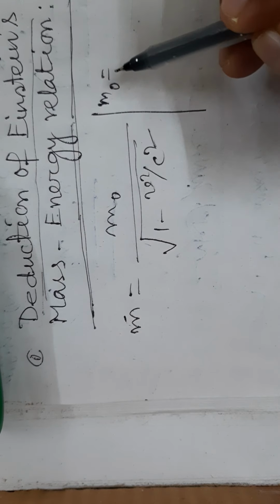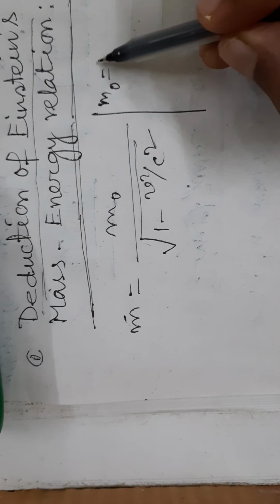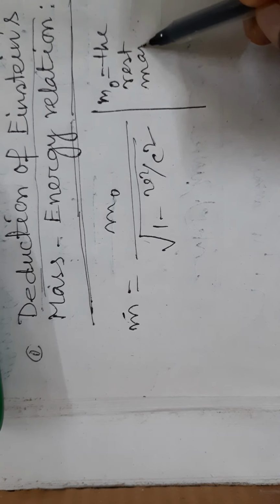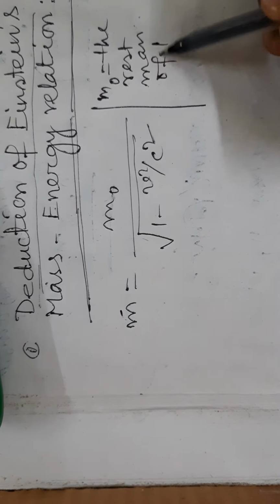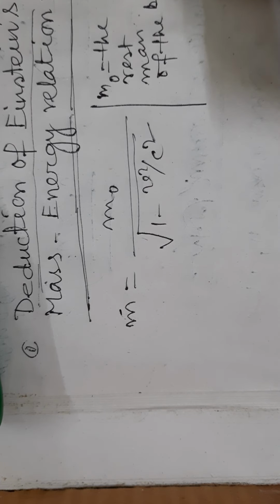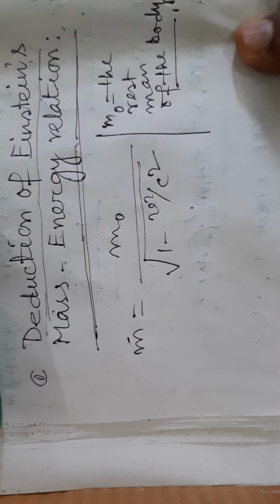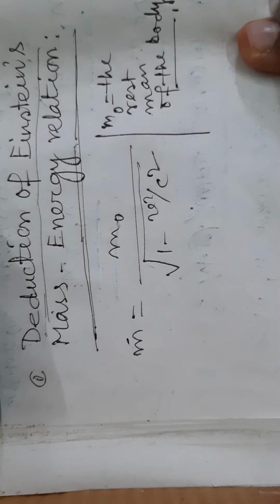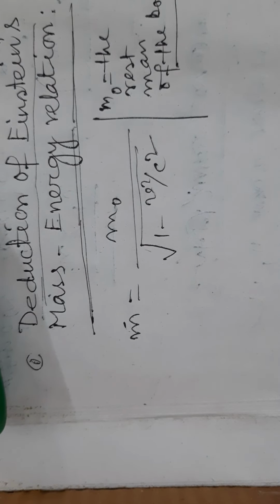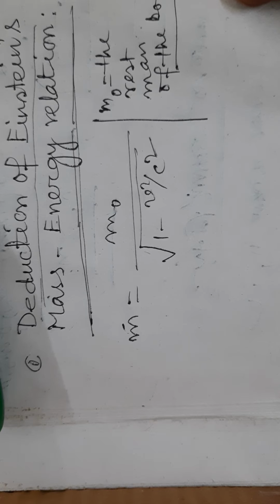Here m0 equals the rest mass of the body, that is, when any body is kept at rest. This is called the rest mass of the body.